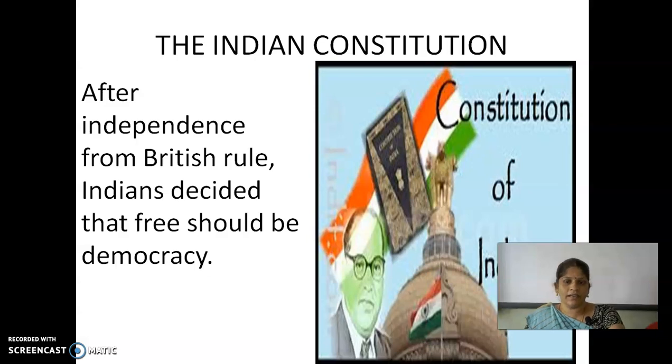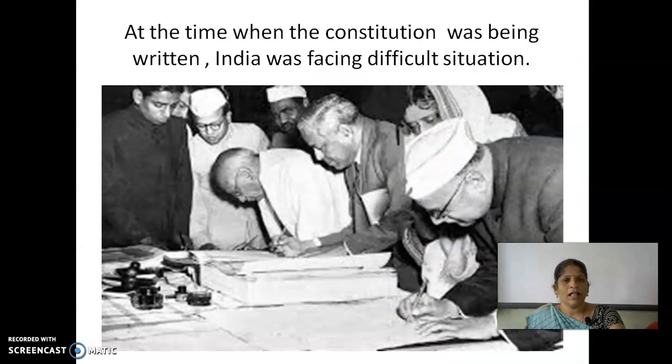After Indian independence from British rule, Indians decided to be a democracy. Our leaders started to frame the constitution. At that time they faced a lot of problems, because our country includes many religions, and religions were a major problem.